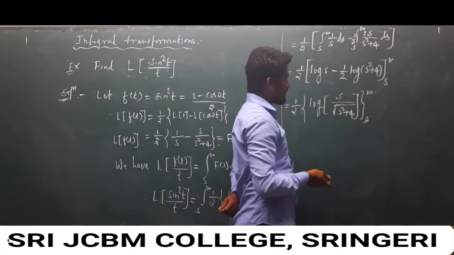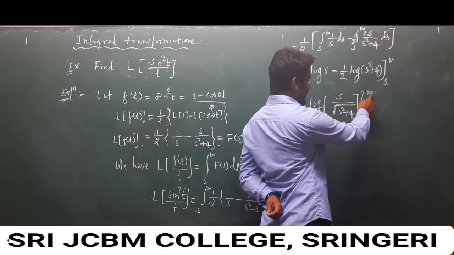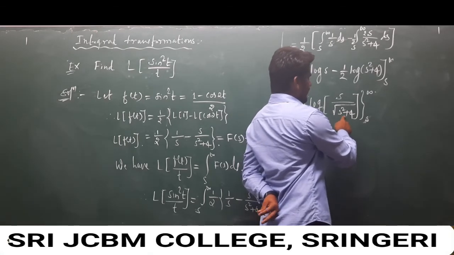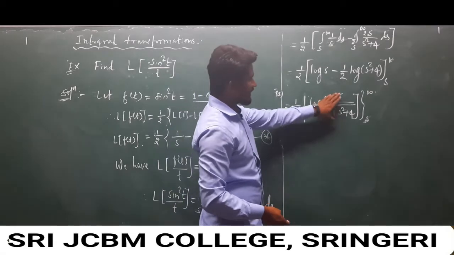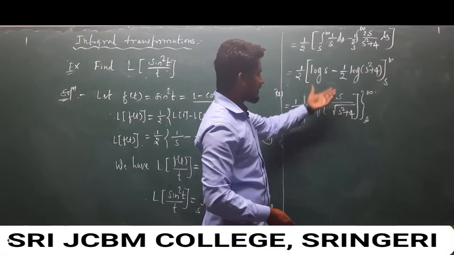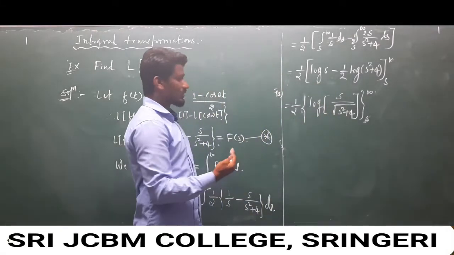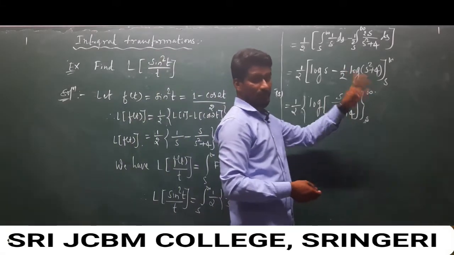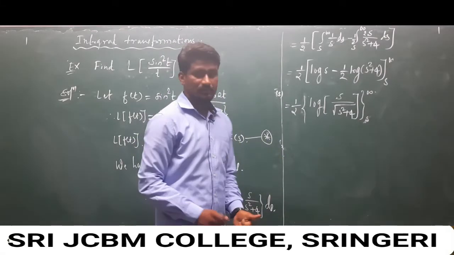Suppose here if you apply the upper limit value directly, s is equal to infinity, s square is infinity plus 4. So here we have to observe this condition is in the form of an improper fraction. When the condition is an improper fraction, we have to take the variable common, and after taking the variable common, we have to apply the limit values. That is the procedure for the properties of the limit.